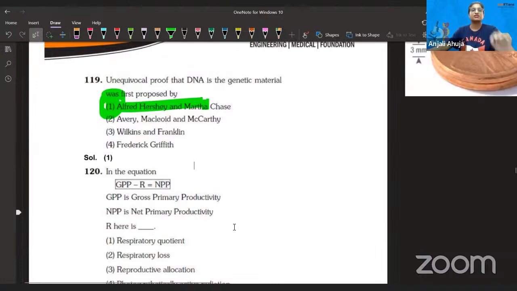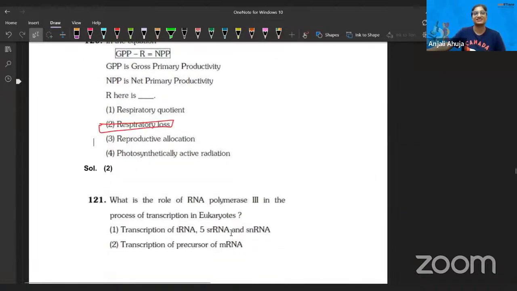In this equation, gross primary productivity minus R is equal to net primary productivity. So here, I did answer the question. I thought, I'm actually reading this question for the first time. So that's respiratory loss. Because it's not RQ. RQ is respiratory quotient. It's not reproductive. So that definitely second is the answer.